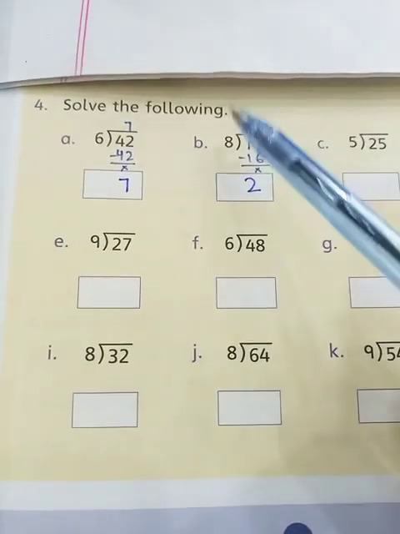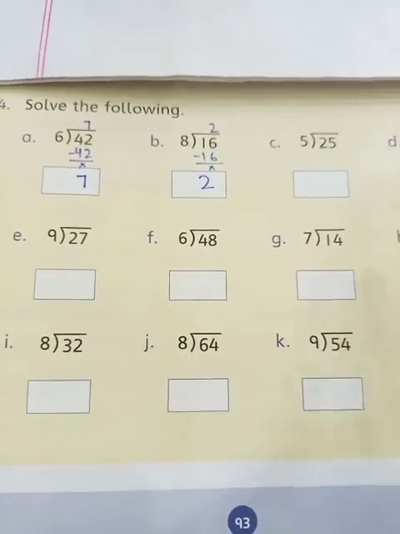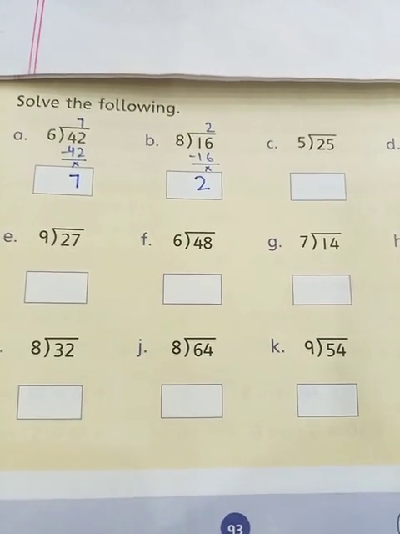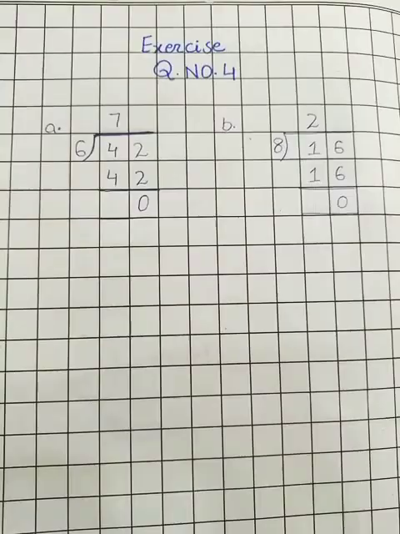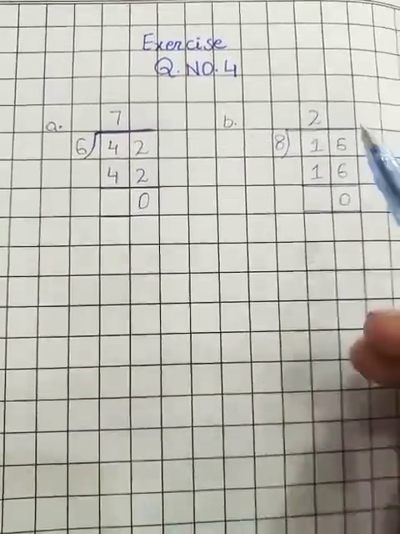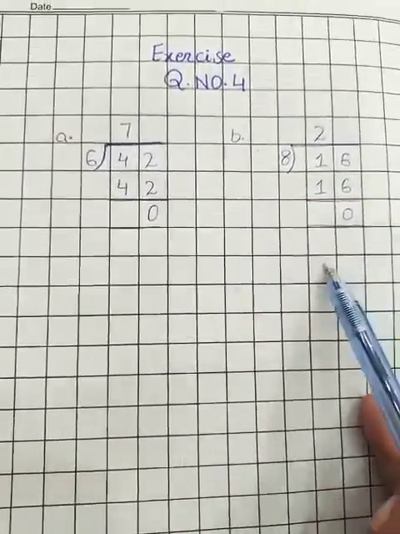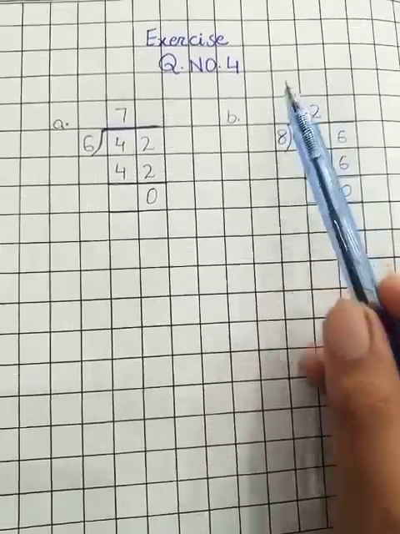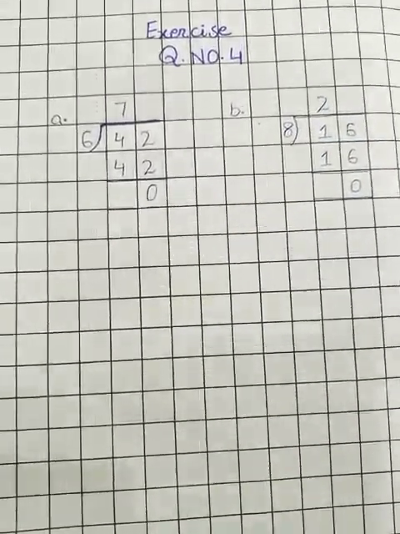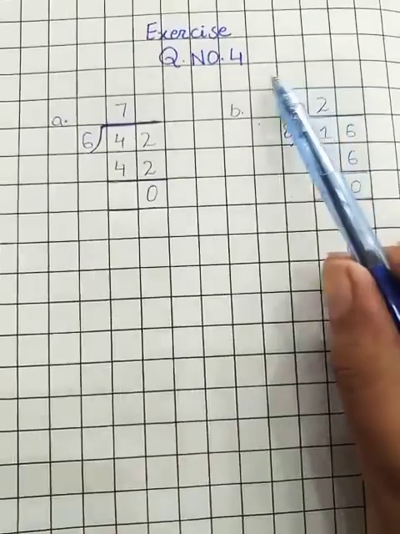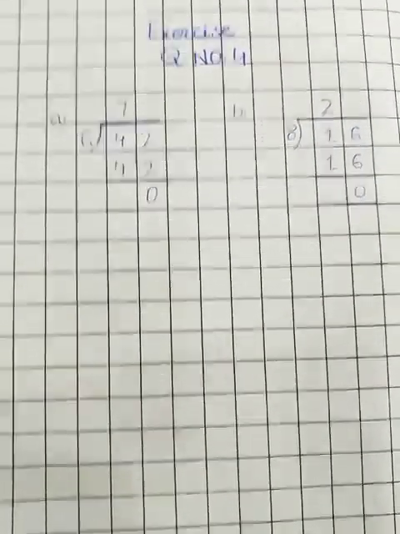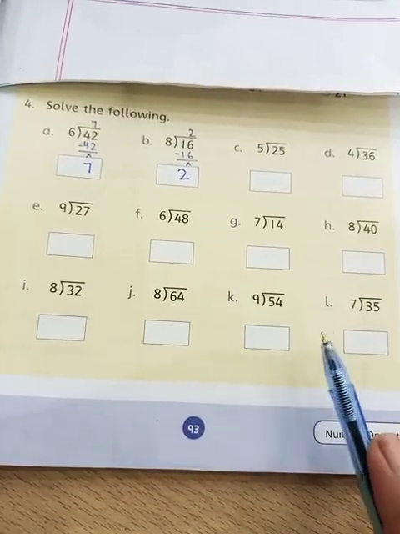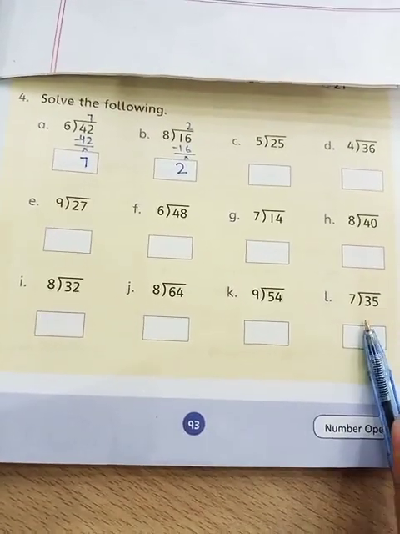Students, you are going to write all these questions and solve these sums in your neat notebook. Students, you are going to solve your sums in your neat notebooks in this way. Okay, you will write your exercise question number 4 and you will solve all of these sums of question number 4 in your notebook. Okay students, here are the questions and you will solve all these sums in your notebook.